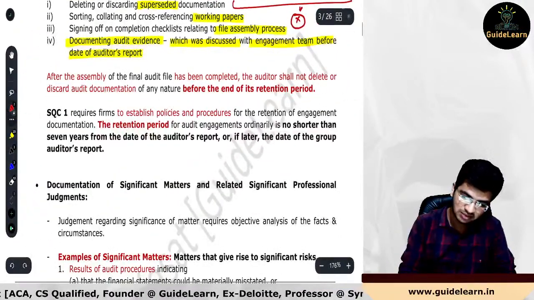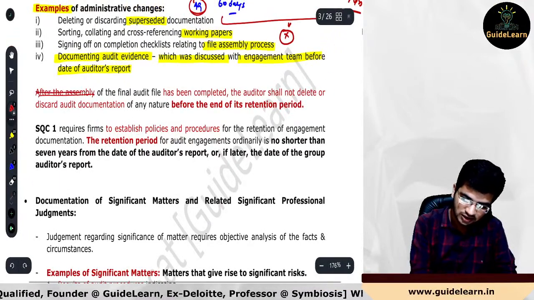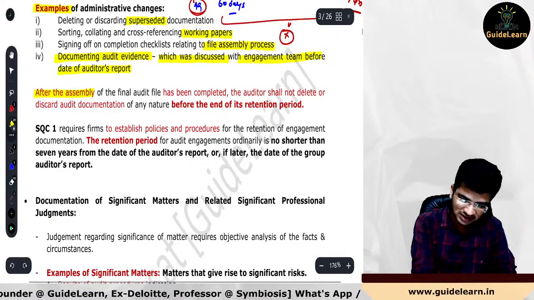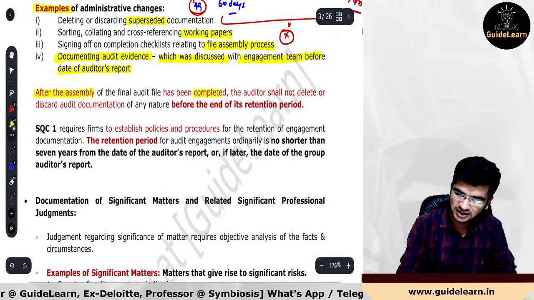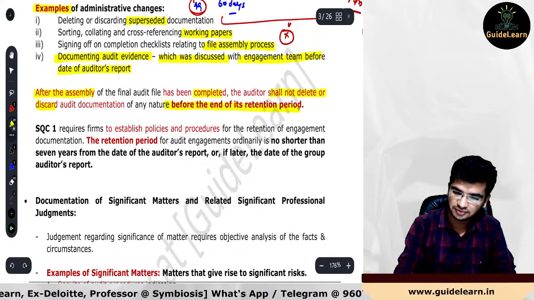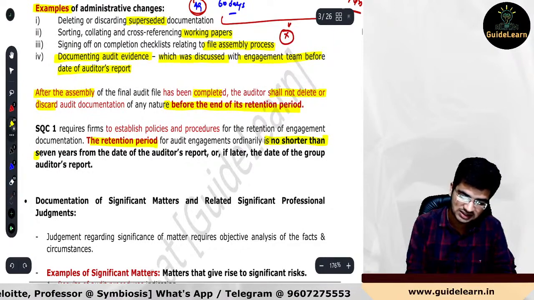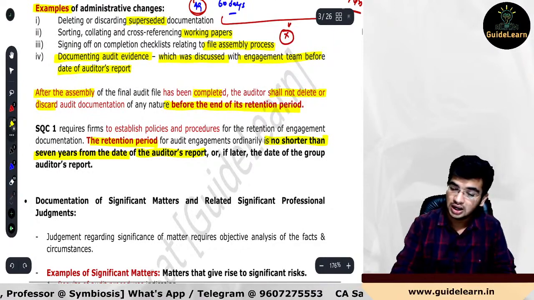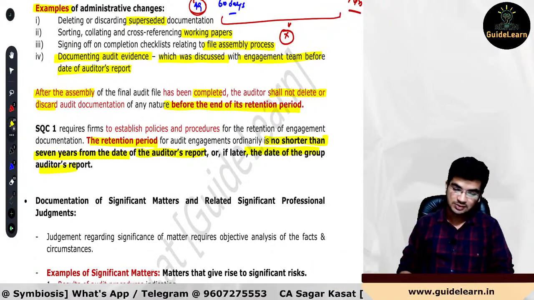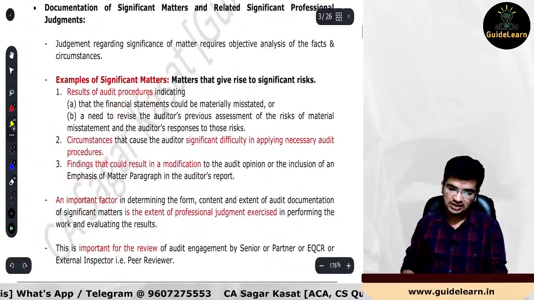So after the assembly of final audit file has been completed, the auditor shall not delete or discard the audit documentation before the end of its retention period, and retention period would be of not shorter than the 7 years from the date of auditor's report or the date of group audit report, whichever is later. Okay, as per SQC 1. I hope you guys are clear. Okay, so now next one important thing.